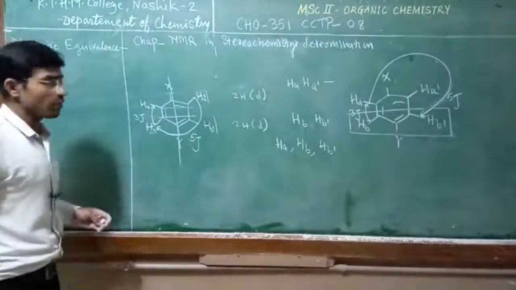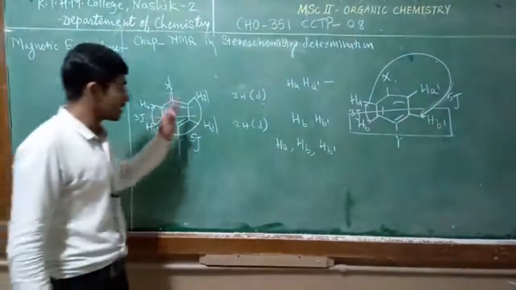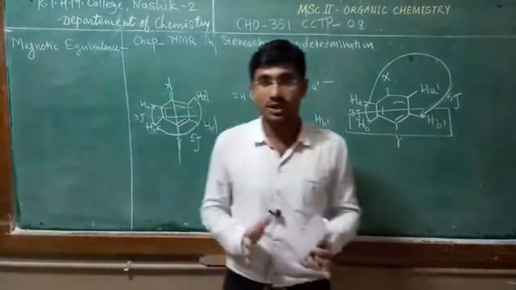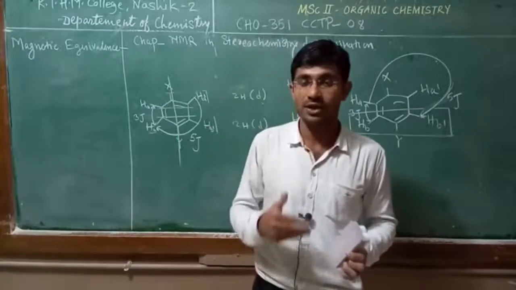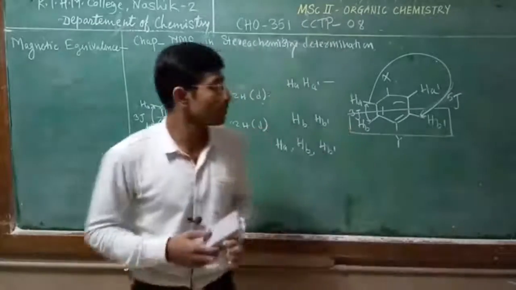So this is an example of a para-disubstituted benzene ring. In that we observe that these protons are chemically equivalent but magnetically non-equivalent protons.